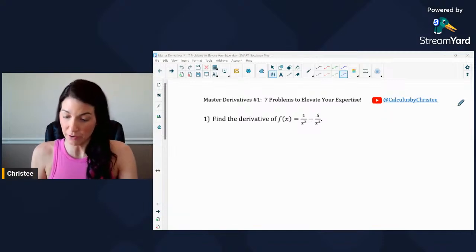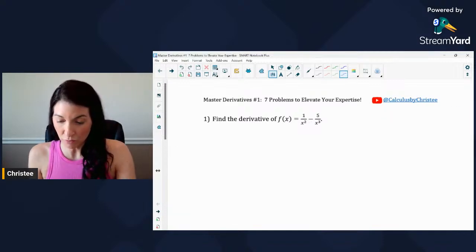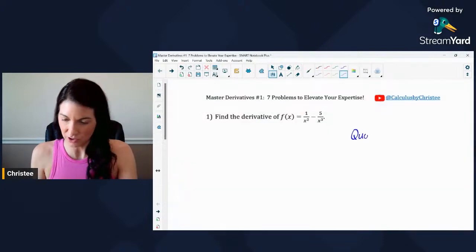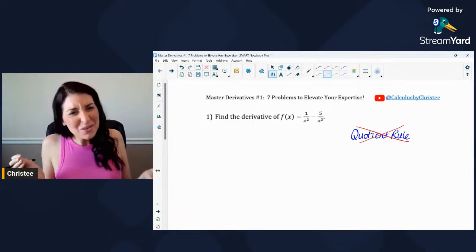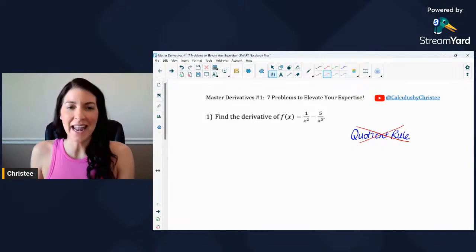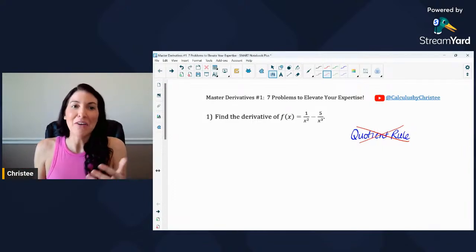So the first thing I'm going to write over here is the quotient rule. I would not do this. Okay, so I'm going to write over here quotient rule, and you know what, with a big X. I do not recommend doing quotient rule for this problem, even though you see quotients, probably not the most effective way to do this problem.